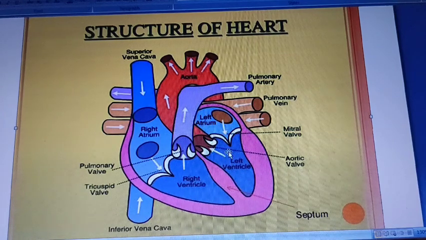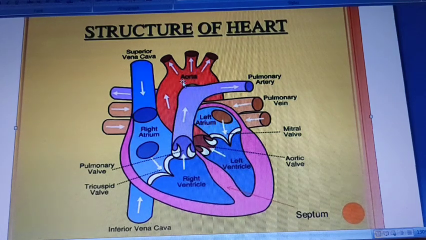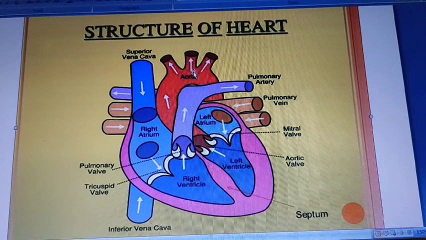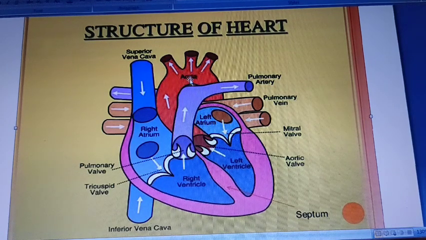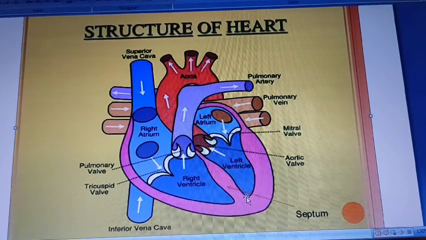So via this the blood will go to the aorta. In the aorta the pure blood is there, and through the aorta the pure blood will reach different parts of the body. One more structure is there, this is the septum.